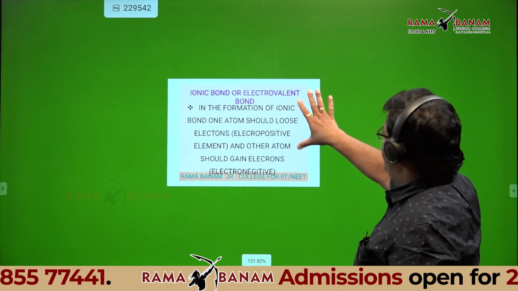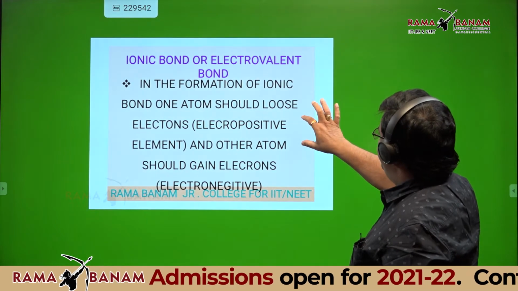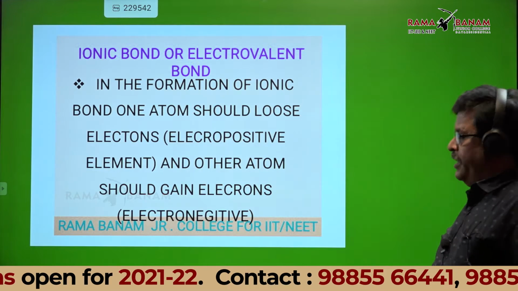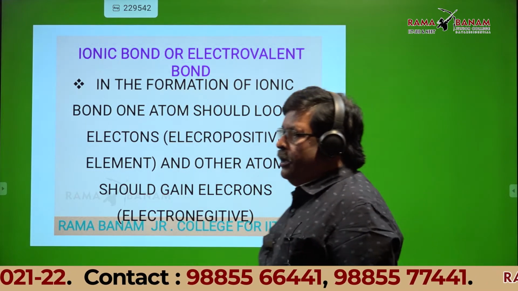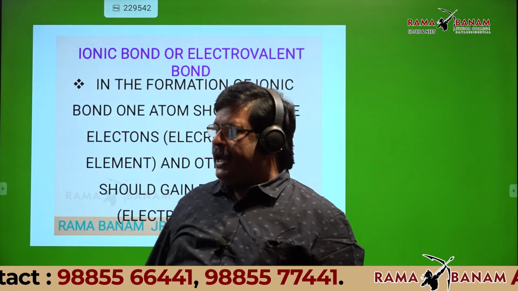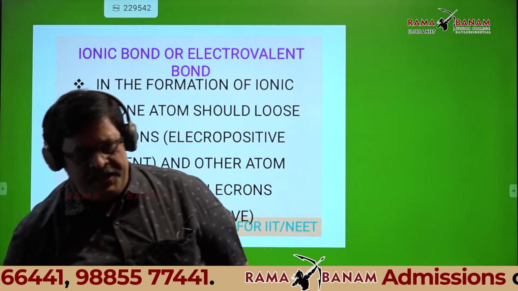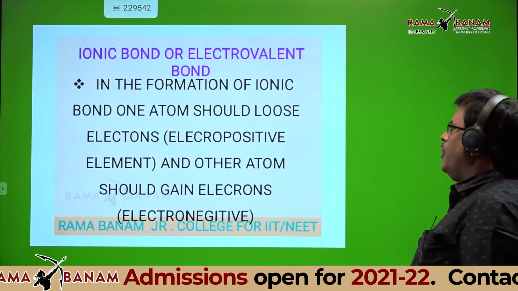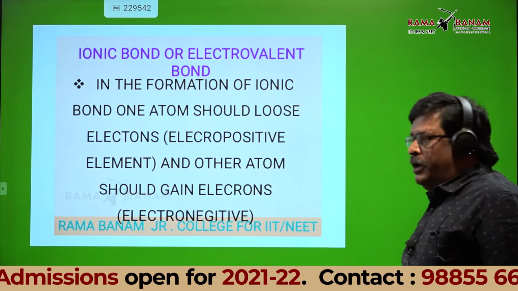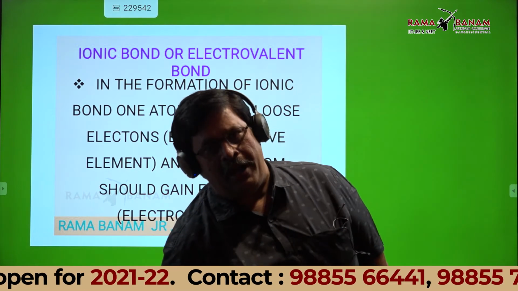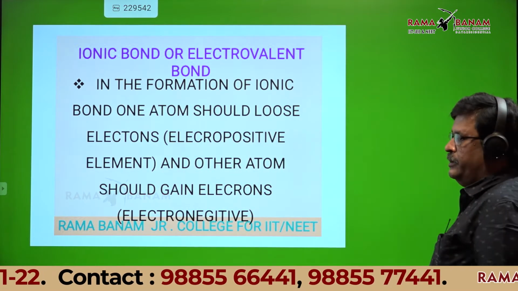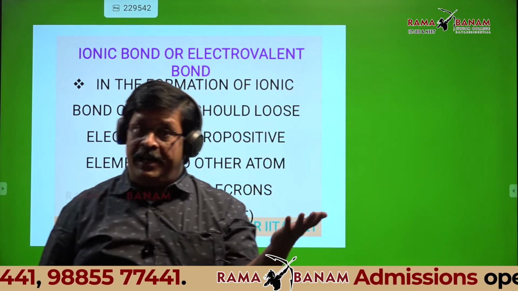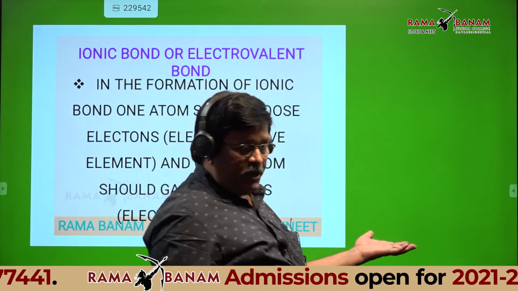See the definition of ionic bond. That's what we discussed. Transfer of electron takes place. It means clearly one atom should lose electron and one atom should gain electron. In the long form of the periodic table, which elements lose, that's why we discussed the dotted rule in the last class.